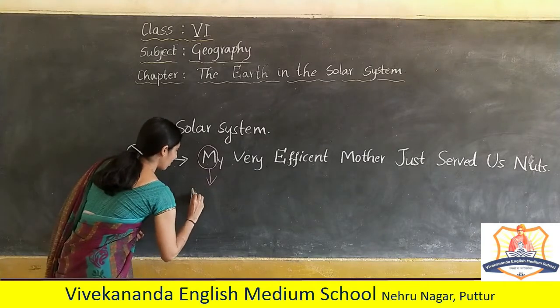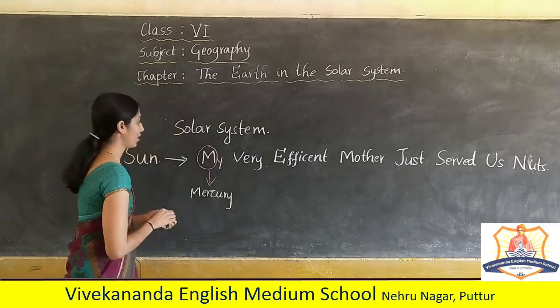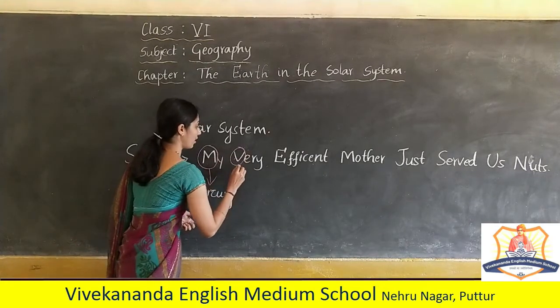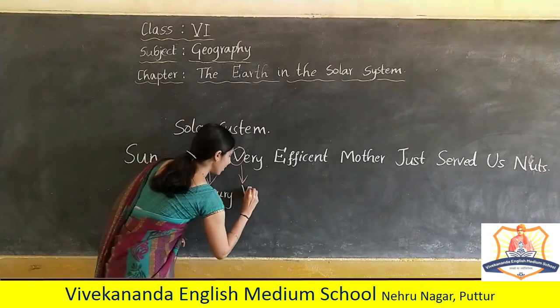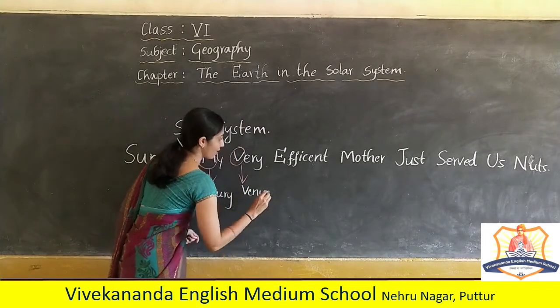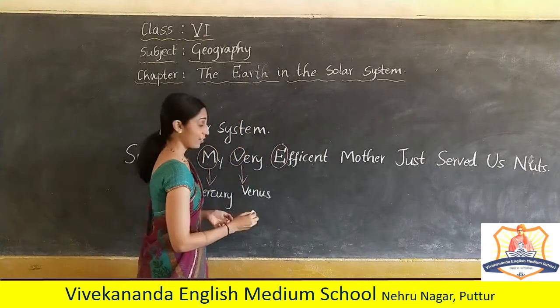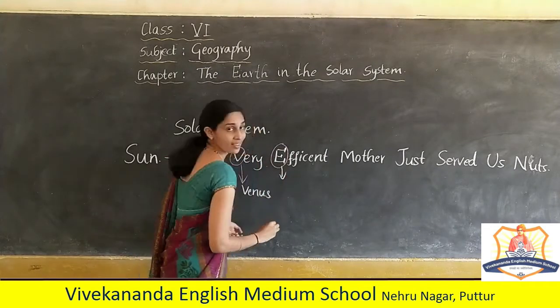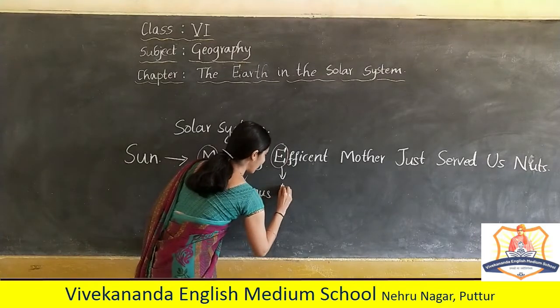Here the planet Mercury. Which is the next planet? That is Venus. Efficient. The planet where we are living. Which is that? Earth. It is the only living planet.